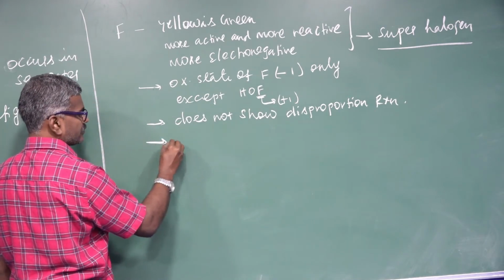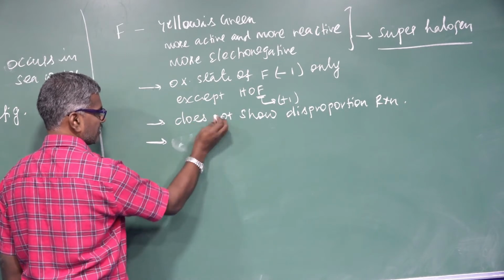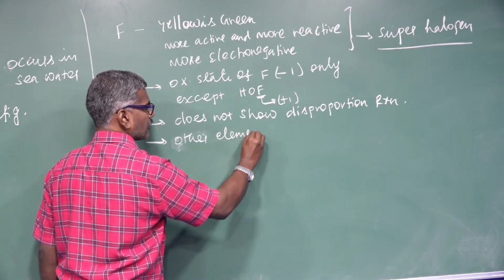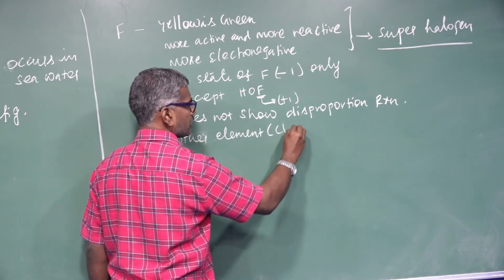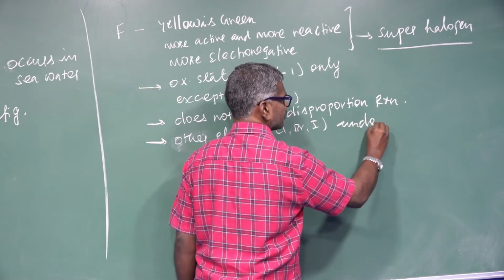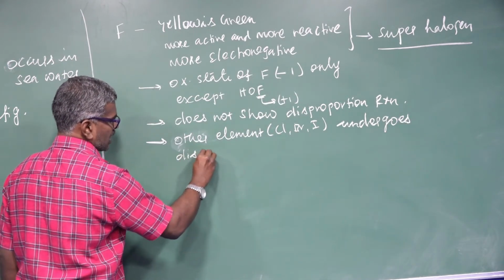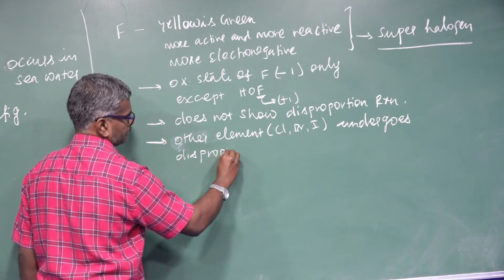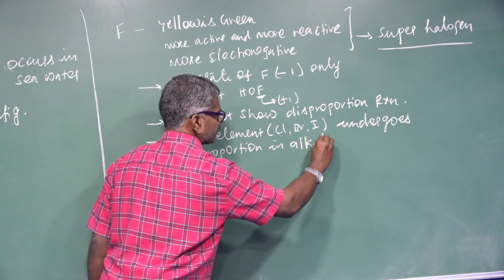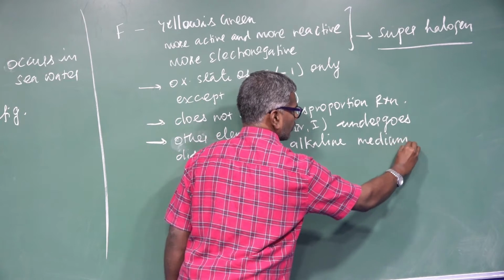Other elements, that is chlorine, bromine, iodine, undergo disproportionation reaction in alkaline medium. Why?